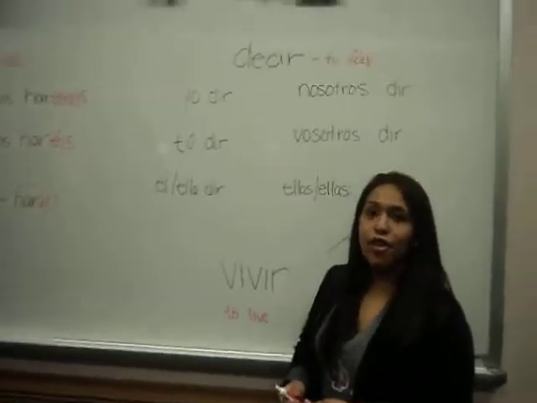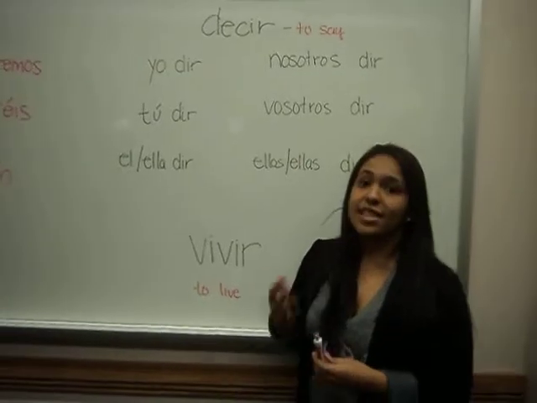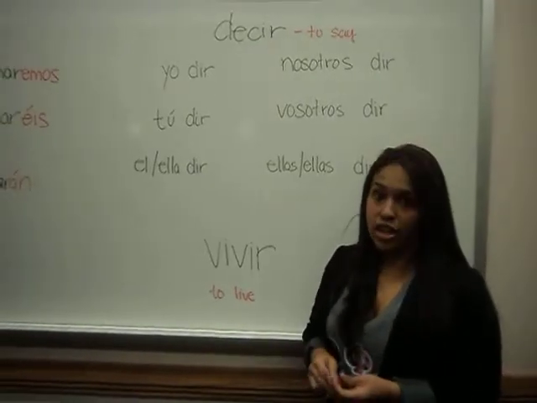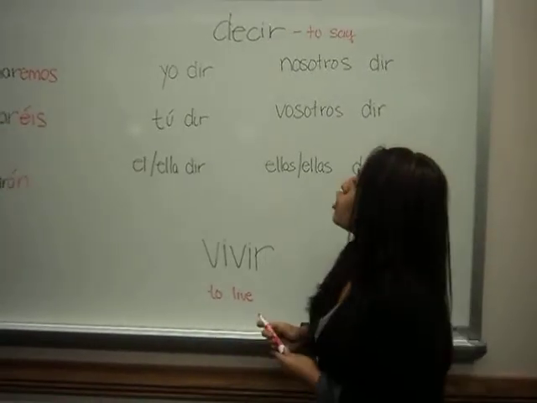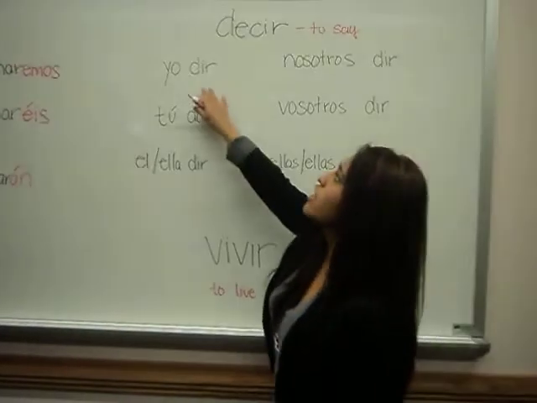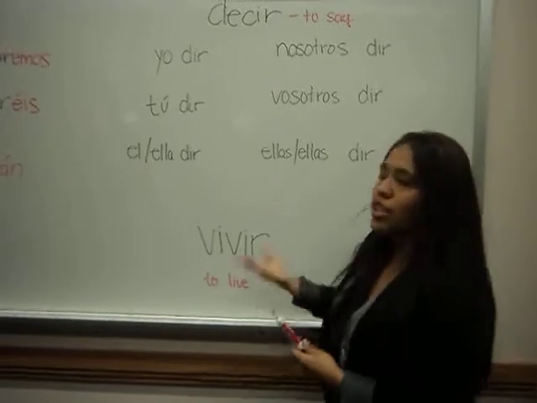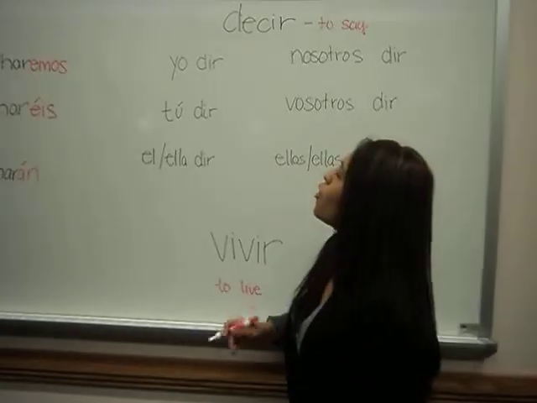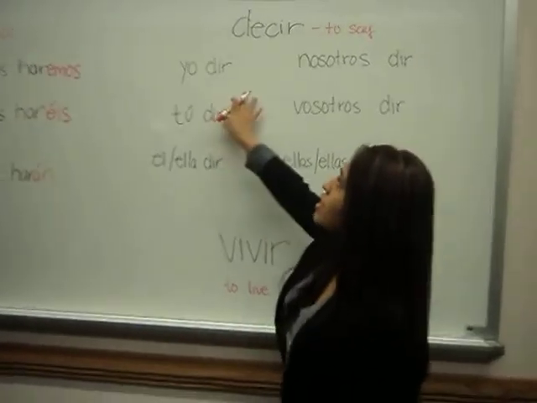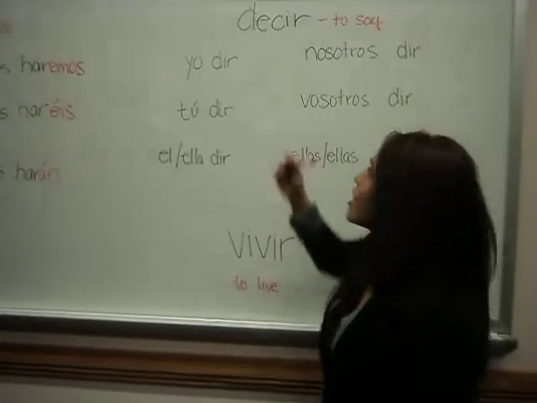Here we have the verb decir, which means to say. Decir is also in our list of irregular verbs. So, again, we have to consider changing the stem of every word, which I have done here. And we're just going to add our future ending. So, to say I will say, we would say yo diré.